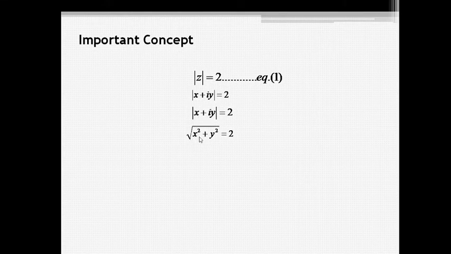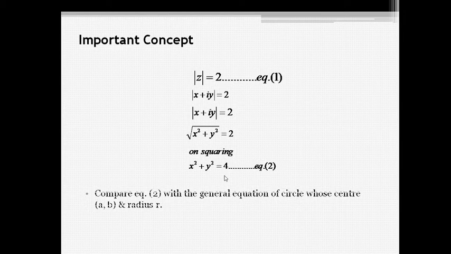Now, important concept regarding center and radius of the circle. If we consider mod of z equal to 2, then substitute z equal to x plus iy, and then under root of x square plus y square equal to 2, and on squaring we get x square plus y square equal to 4. Now compare with the general equation of a circle whose center is (a, b) and radius is r.